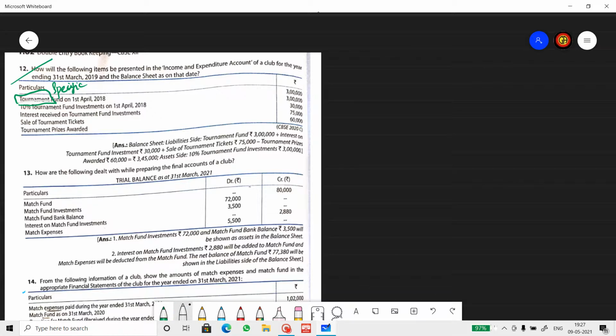Alright, let's do the working note. Question number 12. Working note number 1. Tournament fund balance, which is 3 lakhs. Add any receipt, and here we sold tickets.